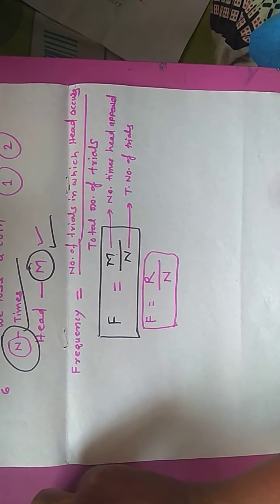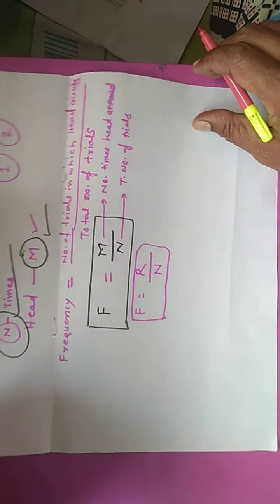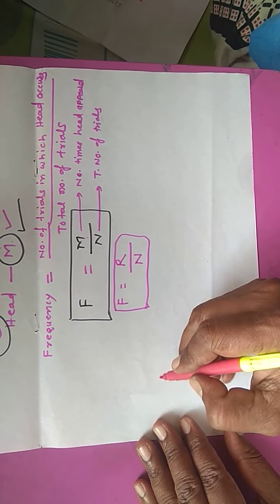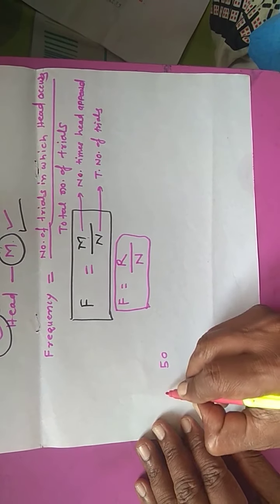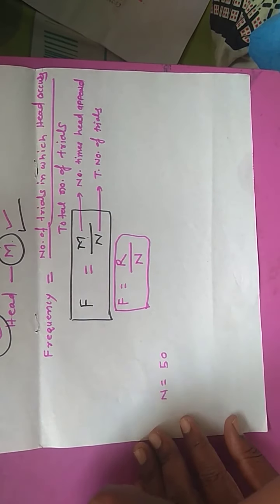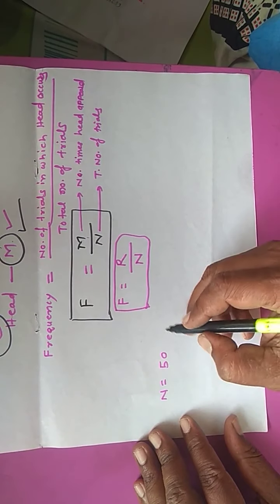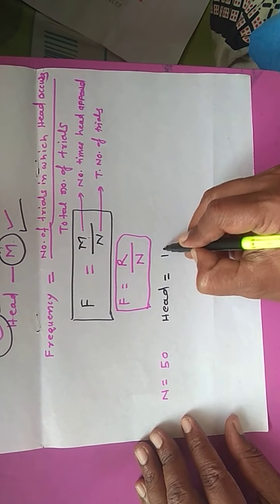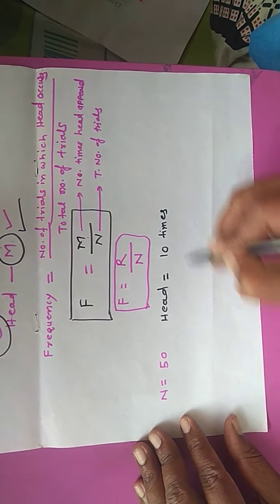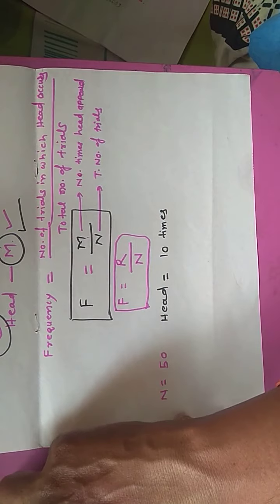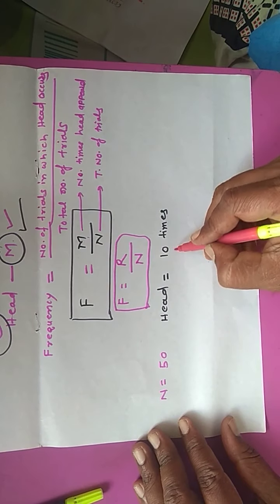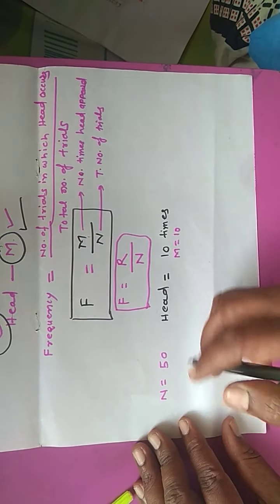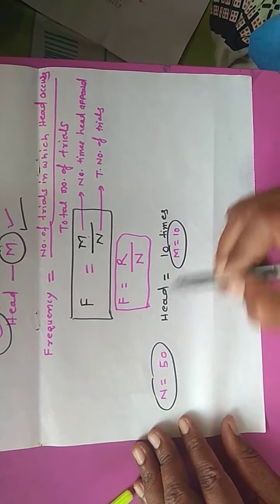For example, I will give here an example. Suppose we toss a coin, how many times? 50 times, means n equal to 50, and in which the head occurs how many times? 10 times. Means in this case, m equal to 10 and n equal to 50.